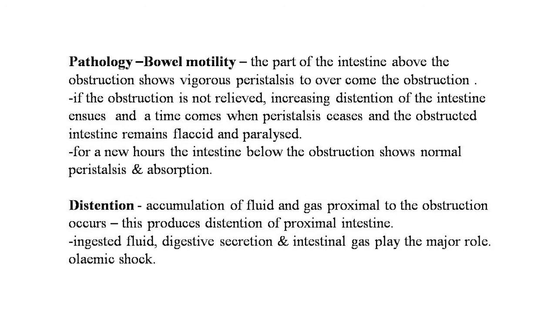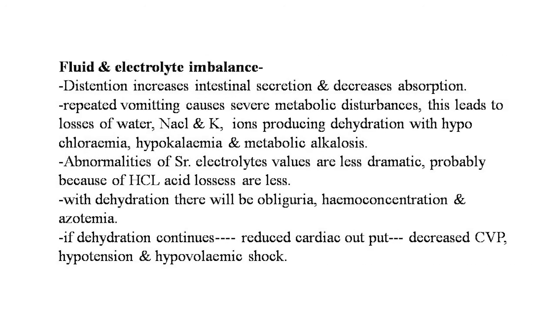Now the next important point in intestinal obstruction is the fluid and electrolyte imbalance. Distension increases intestinal secretion and decreases absorption. Repeated vomiting causes severe metabolic disturbances. This leads to losses of water, sodium, chloride and potassium ions, producing dehydration with hypochloremia and hypokalemia and metabolic alkalosis.